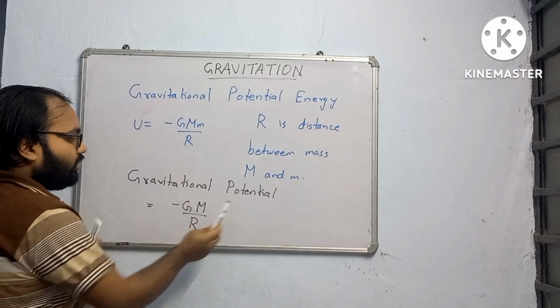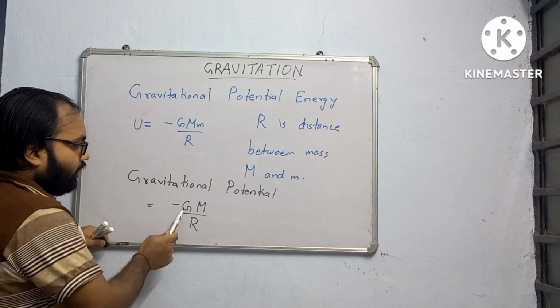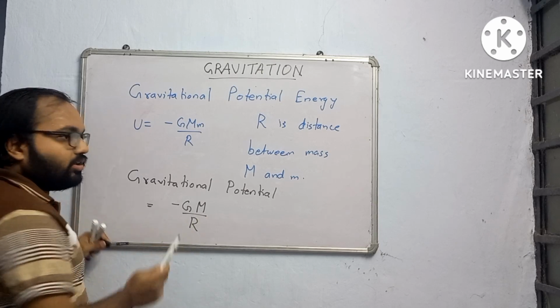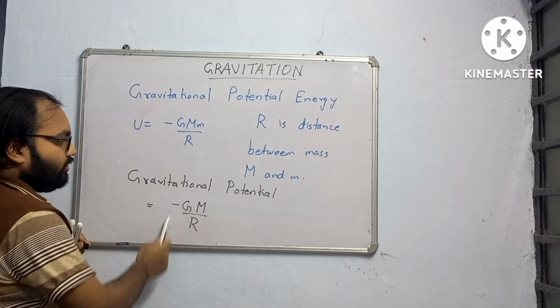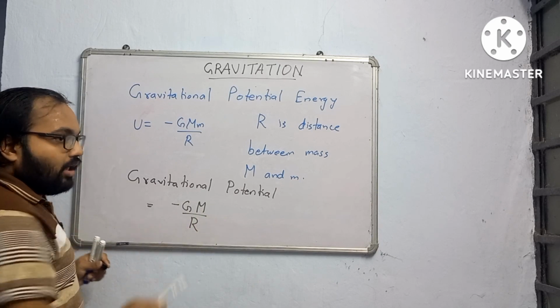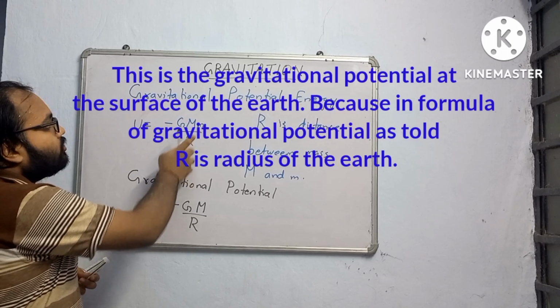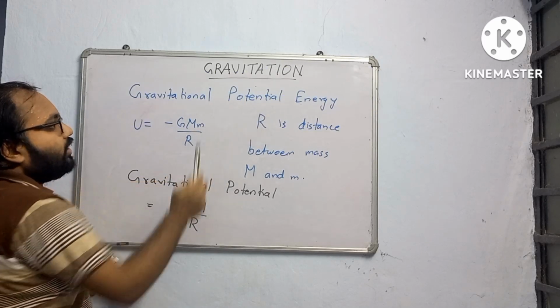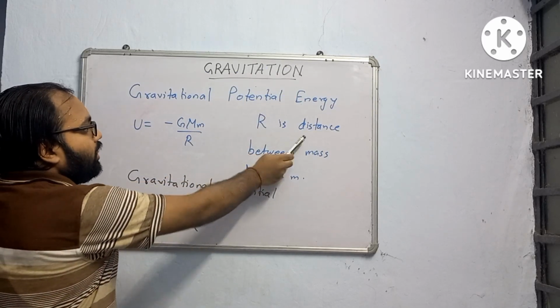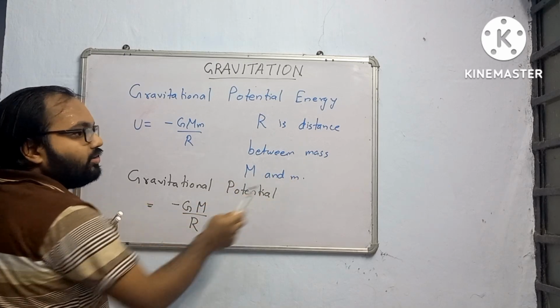So gravitational potential due to earth, if asked, is minus G multiplied by the mass of the earth divided by the radius of the earth. Here r we have taken to be the radius of the earth. And if you write gravitational potential energy due to earth, then r will be the distance between the earth and the small mass.